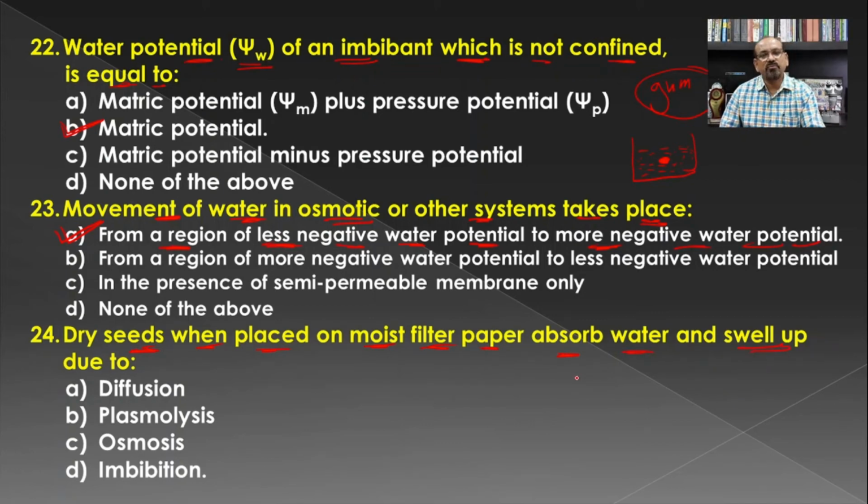This is due to imbibition. We have seen three different examples in our earlier classes: pieces of wood when kept in water swell up, seeds when soaked absorb the water and swell up, and even a piece of gum when kept in water absorbs the water and swells up. This is because of the hydrophilic nature of the proteins and carbohydrates present in the imbibant, and this process is known as imbibition, and hence D is the correct answer for this question.